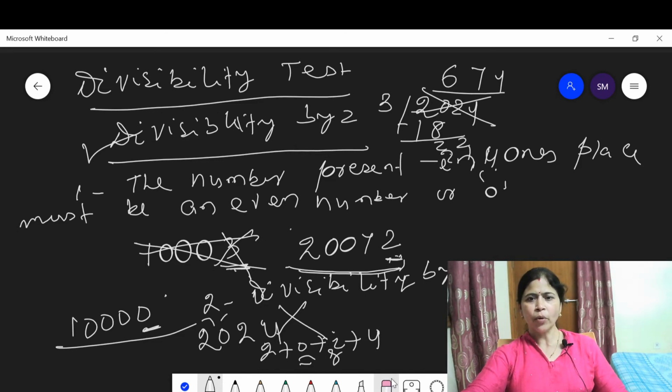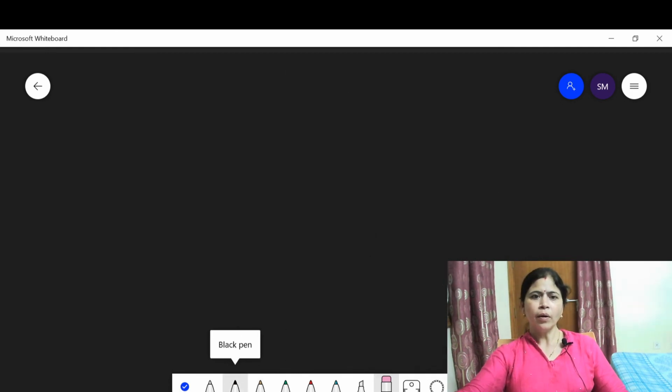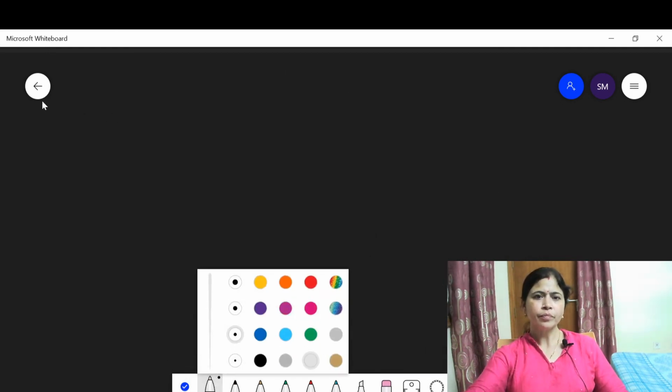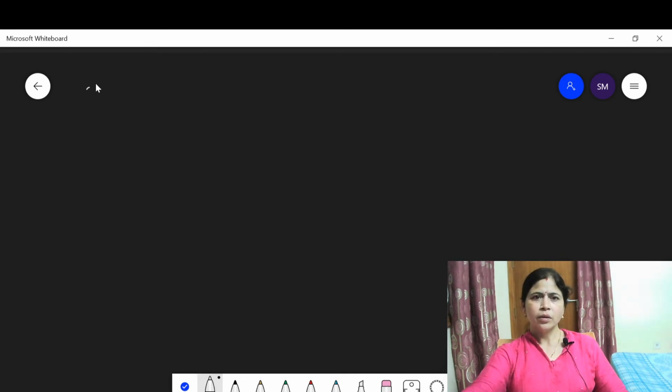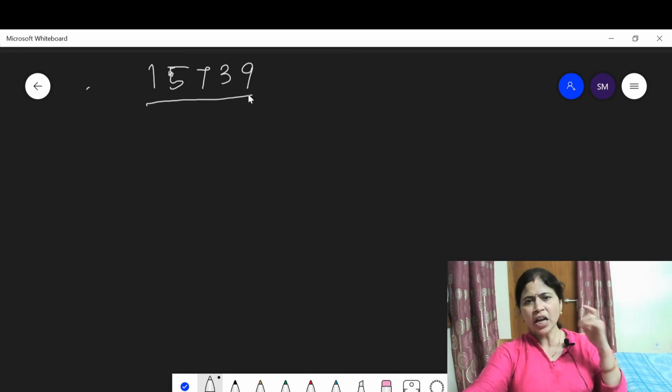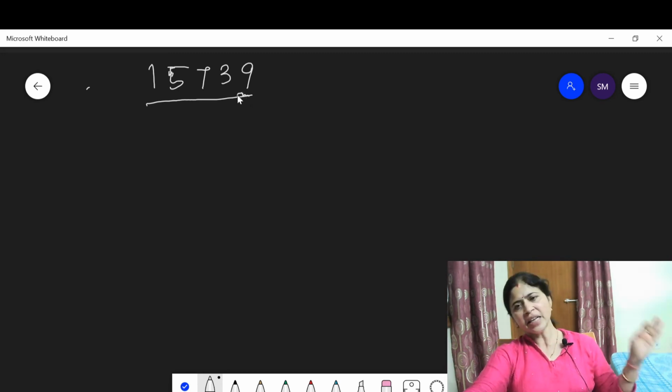Now let us take some more examples to get a clear idea about the property of divisibility by 3. Suppose a number is given: 151739. We have to test the divisibility. Is the number divisible by 2? No, because the number present in the ones place is 9. 9 is not an even number. This means this number is not divisible by 2.